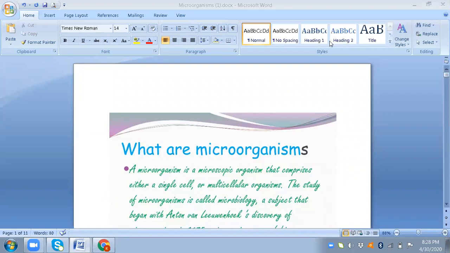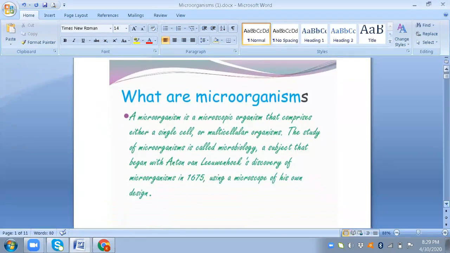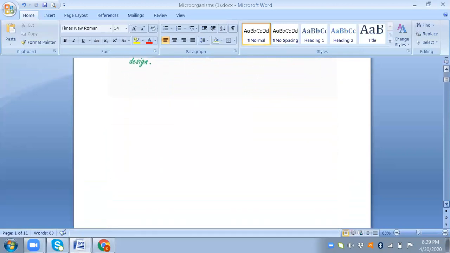Now we are starting the revision of the first chapter, that is microorganisms. I will quickly give you the overview. So, what are microorganisms? Microorganisms are small microscopic organisms which may be single-celled or multicellular, and they were discovered by Anthony von Leeuwenhoek, who made his own microscope. He found bacteria between the teeth and many other microorganisms that live in pond water. They are so small.